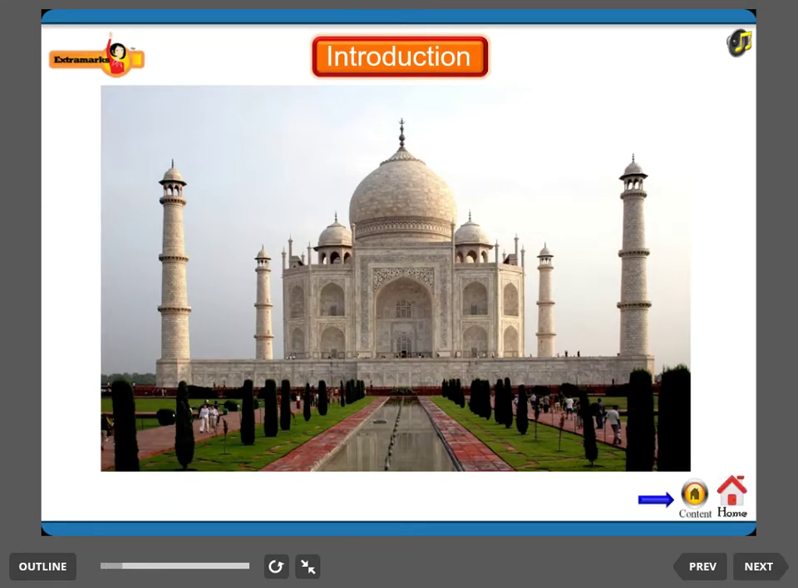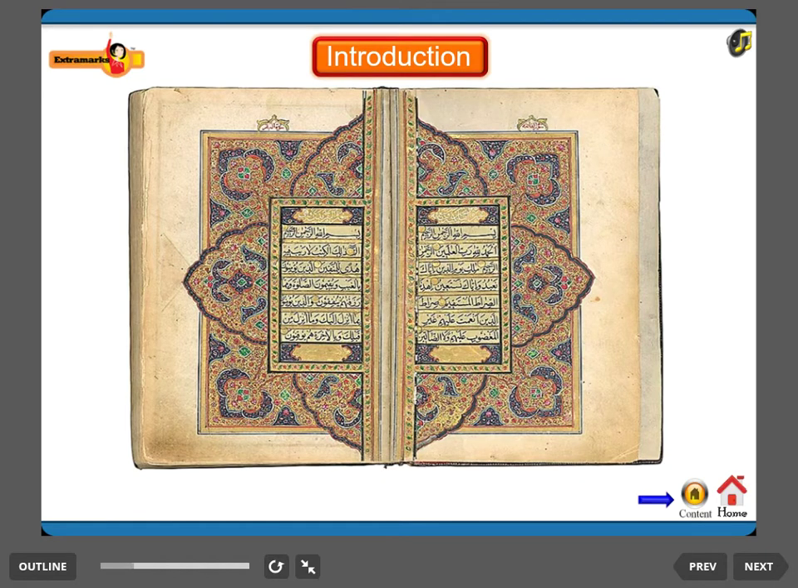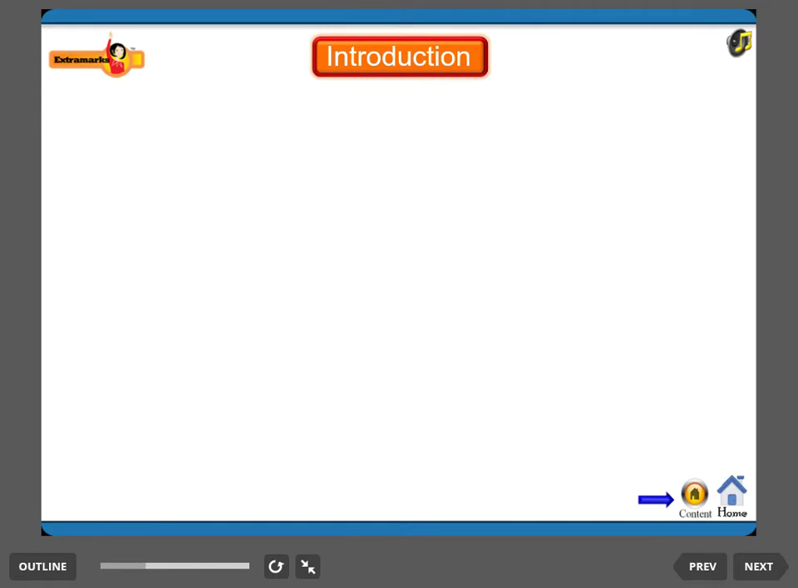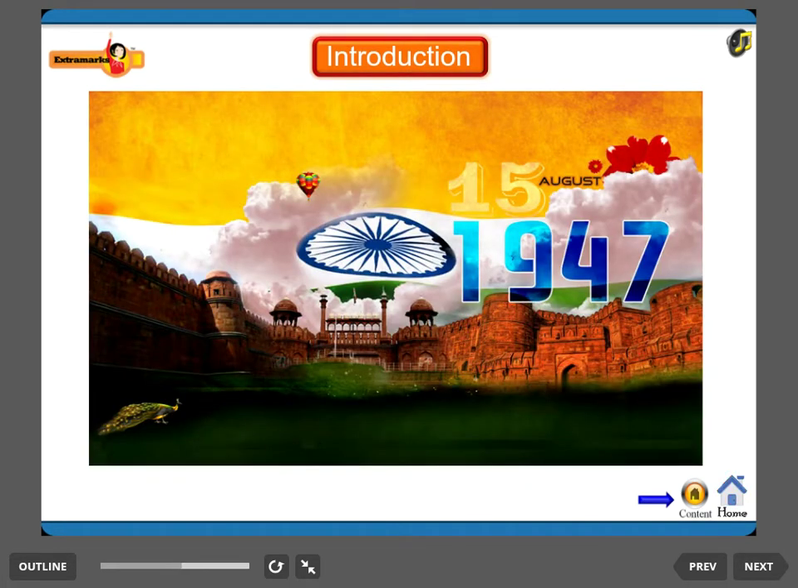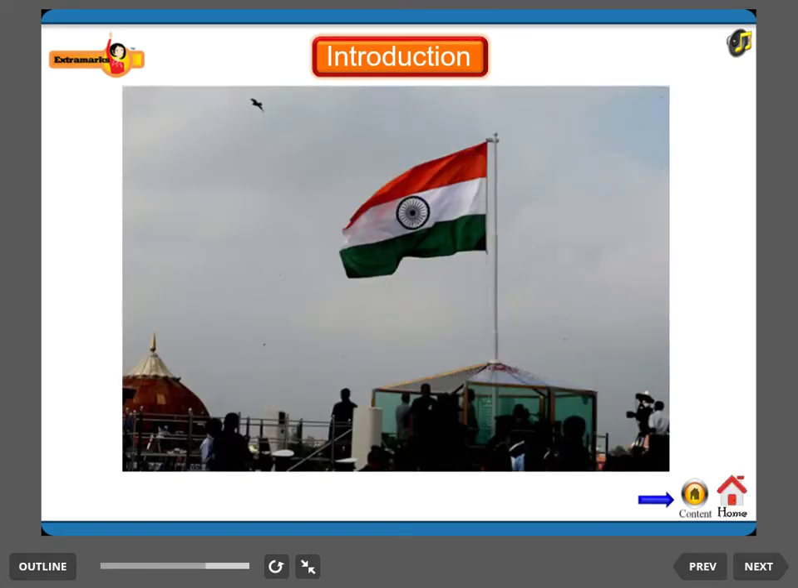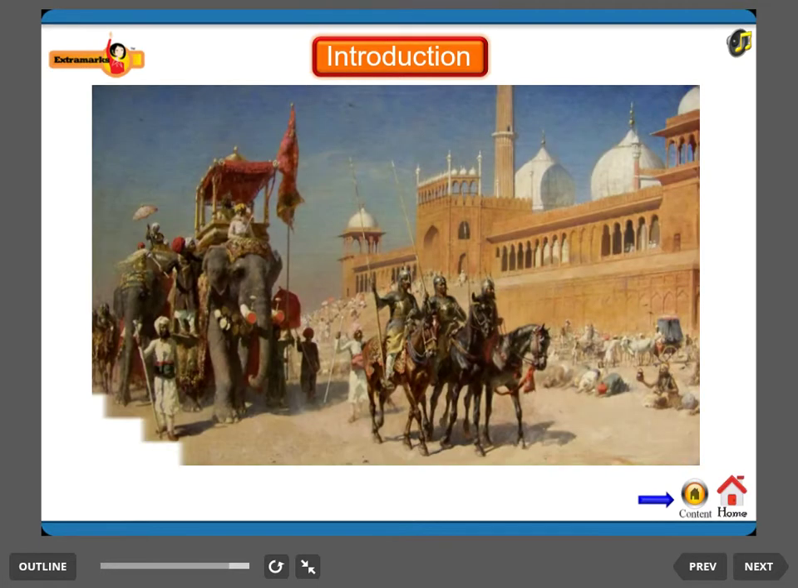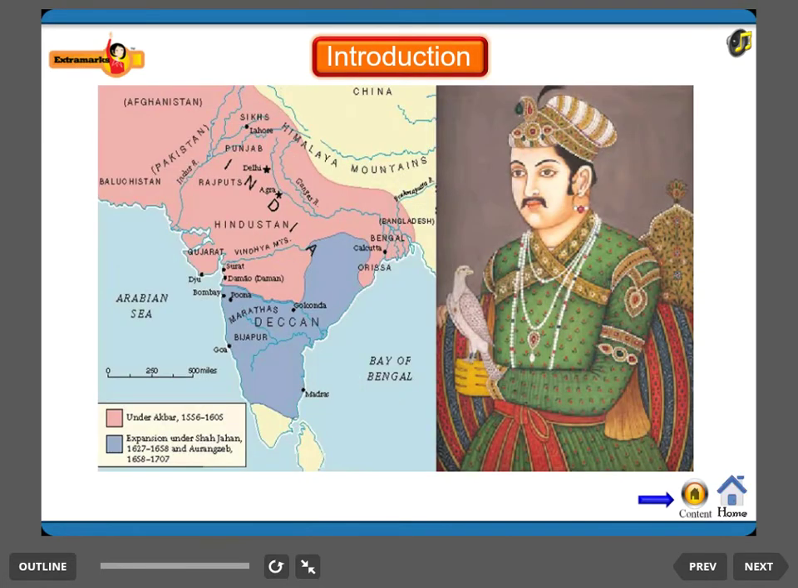Testimony of the grandeur of the great Mughals and their rich taste in art and architecture. The Red Fort gives an identity to the whole nation. Its importance in present times can be understood by the fact that on Independence Day, the national flag is unfurled on its ramparts. There are many things about Mughals and their rule in India. Let us explore them.